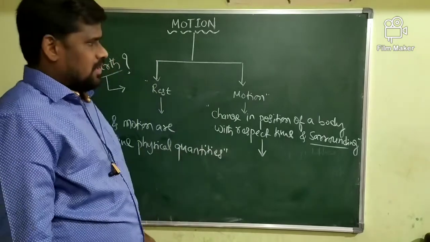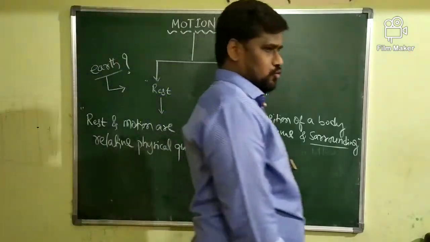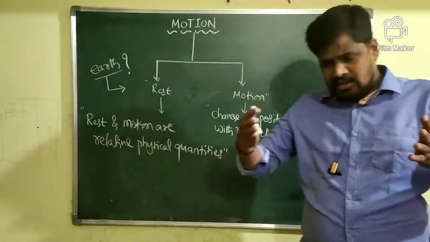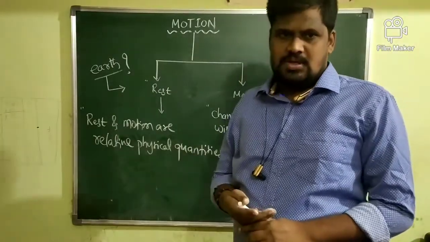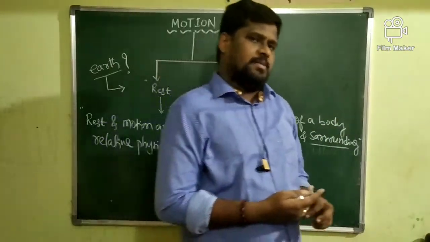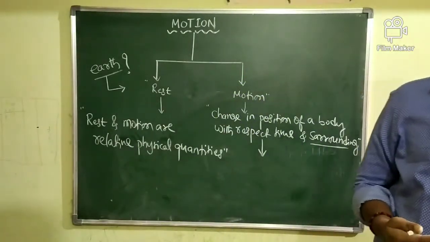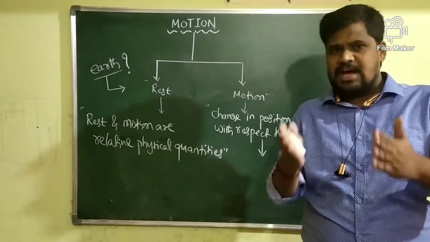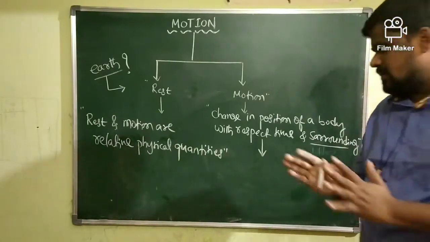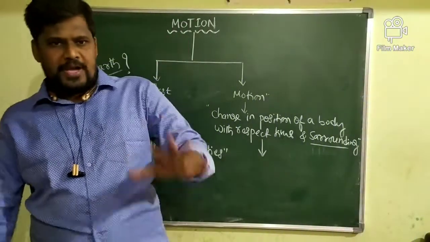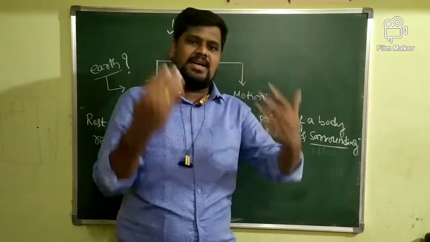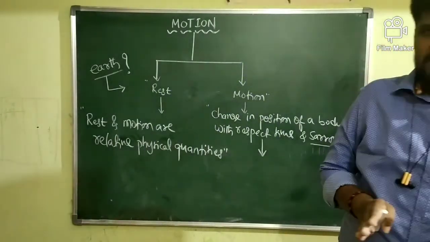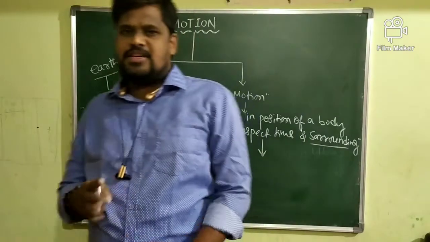This is one example. The second example I will take in this classroom. In your classroom, look at the walls, or take the example of your bench or your seat. Tell me whether the benches, the students sitting in the classroom, the walls, even the classroom, the complete arrangement or system, are in the state of rest or in the state of motion.